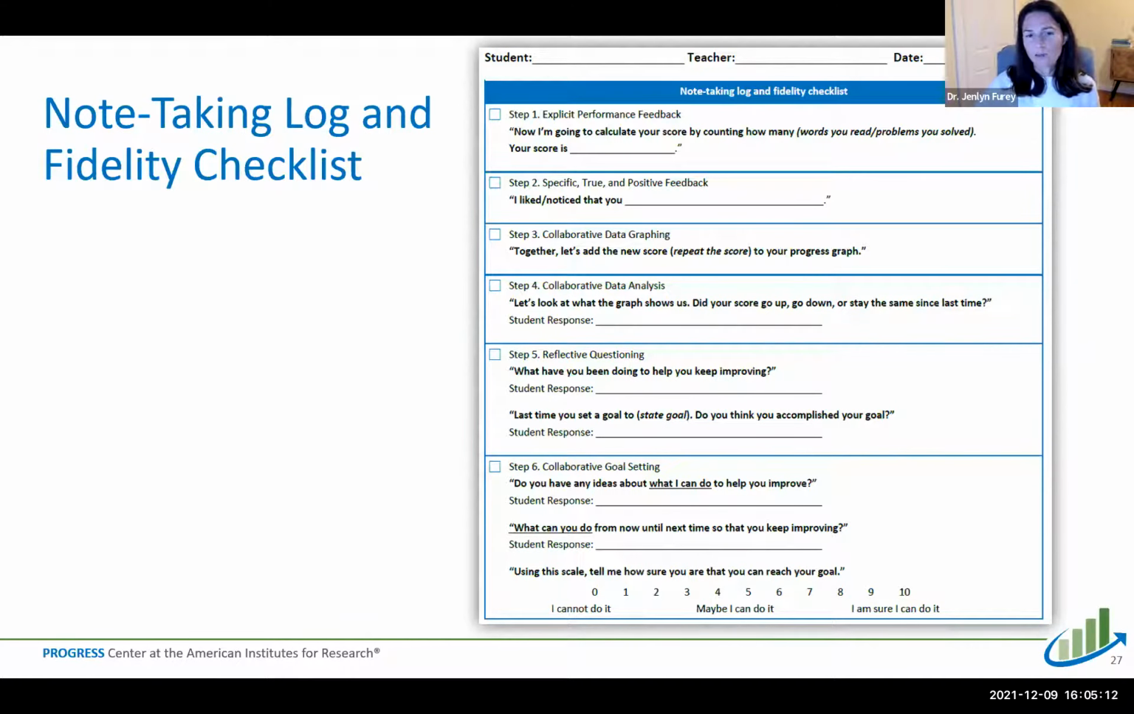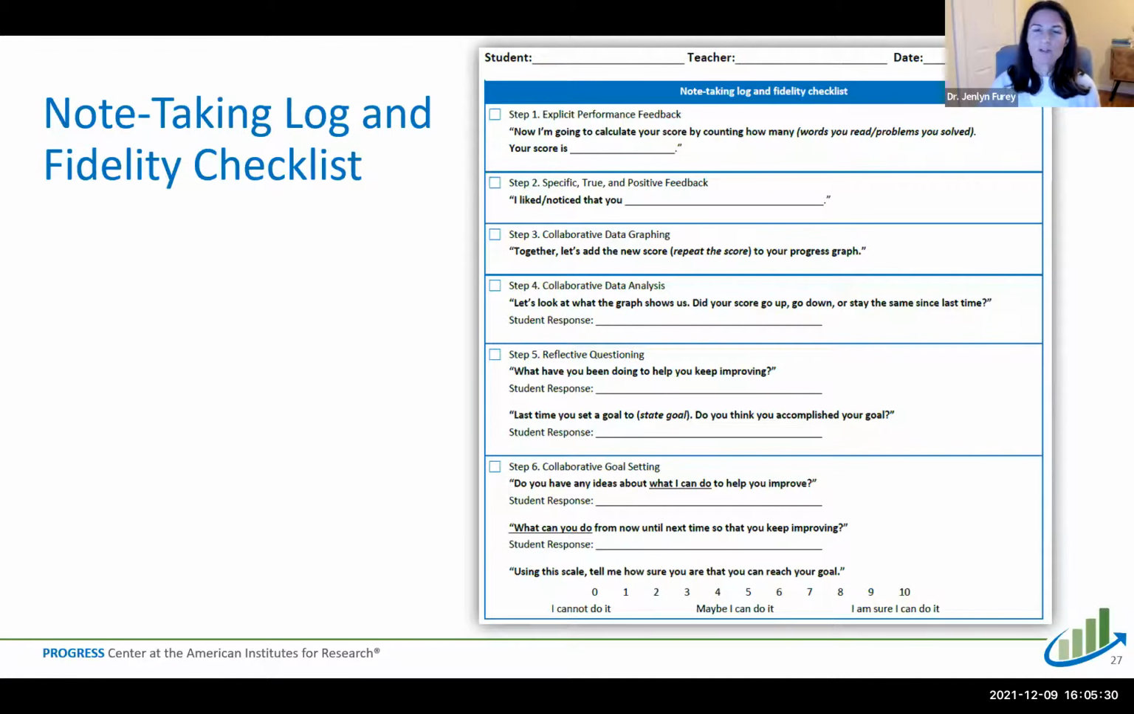So we've got steps 1 through 6 listed with a checkbox next to each step. And this is where you're going to, again, print one copy for each session. You're going to record the score, record the responses. This is where all of the written information is going to go.